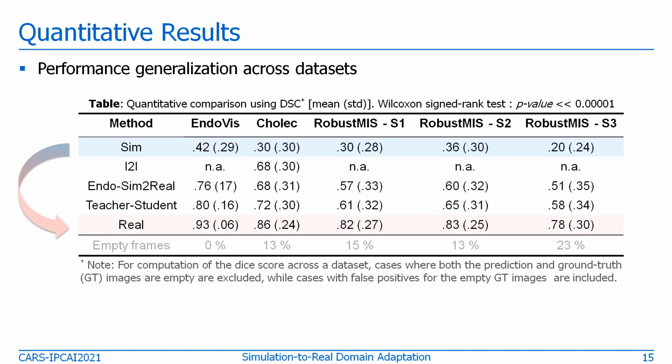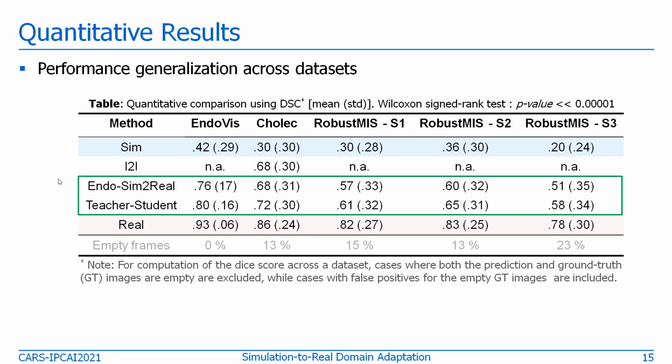Across the data set, we can see that this region for COLEC highlights the comparison of different unsupervised domain adaptation approaches. For instance, the style transfer approach I2I and the previous endosim to real approach. And we see that across the data set, our newly introduced approach outperforms the previous approach by a significant margin.